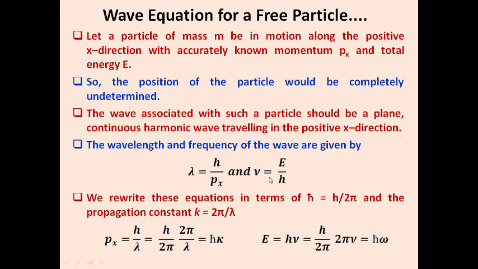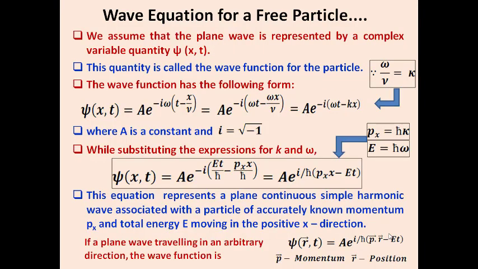While we rewrite these equations in terms of h cross, what we have to do is very simple. We utilize the momentum p of x equal to h by lambda. If I multiply and divide by 2 pi on both sides, we get h by 2 pi as h cross, and 2 pi by lambda is termed the propagation constant k. Likewise, E equal to h nu can be written as h by 2 pi times 2 pi nu. So h by 2 pi is h cross, and 2 pi nu, the angular frequency, is written as omega.